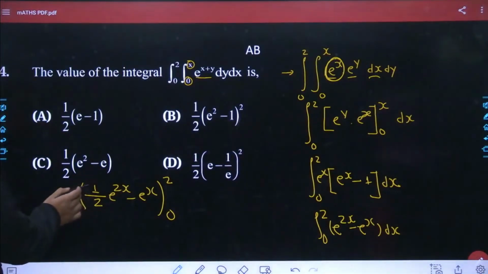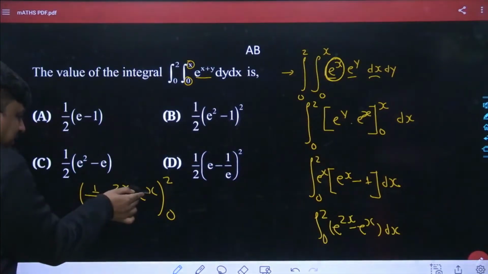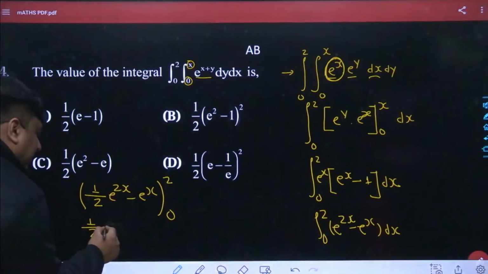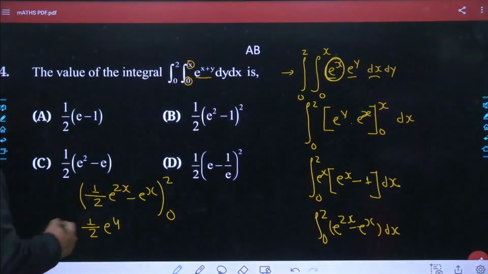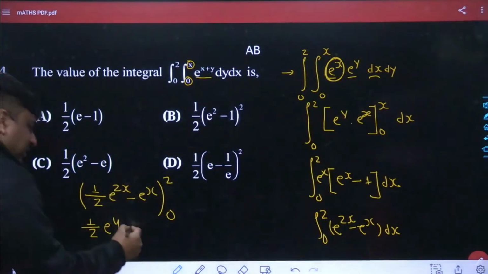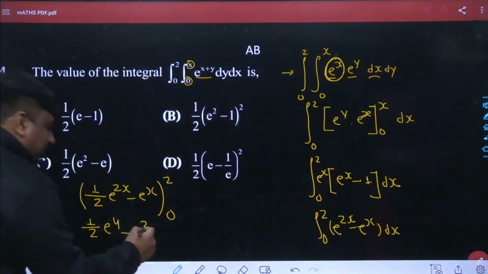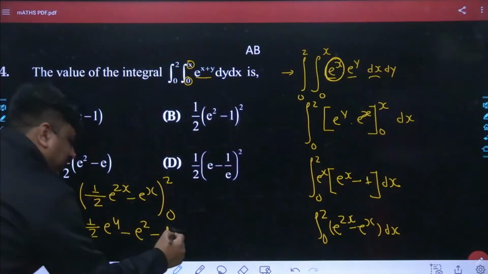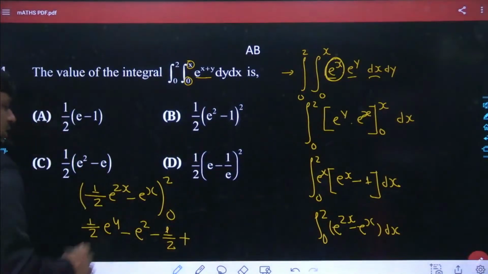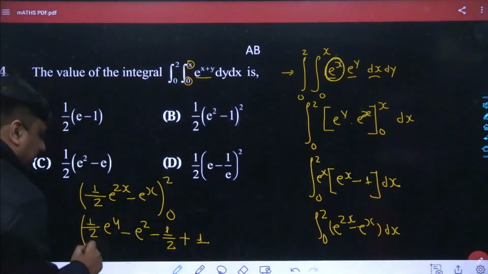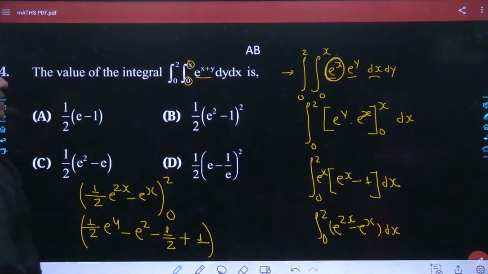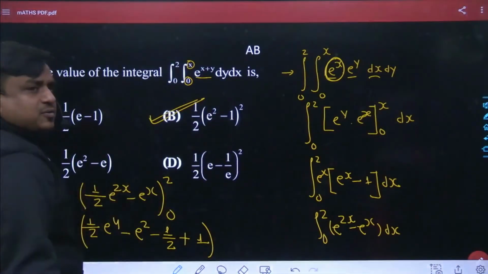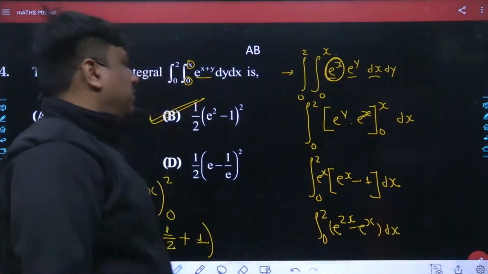See what we have been doing. So half e to the power of 2x minus e to the power of x. Again the 2 would be fed in. So here it becomes half e to the power of 4, then again 2 is fed in, it is going to be e to the power of 2. Then minus 1 by 2 e to the power of 0, it is simply going to be 1. Minus becomes plus now, and it becomes plus 1. Once we use the identity a plus b to the power of 2, definitely b is going to be the best answer for this given question.